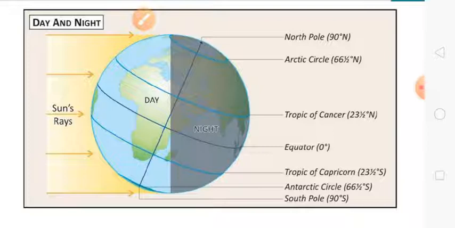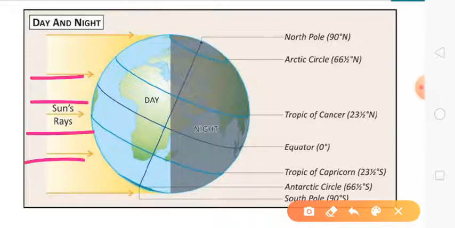The part of the earth that faces the sun experiences day. You can see in this picture, these are sun rays, and in this portion sun rays are passing.